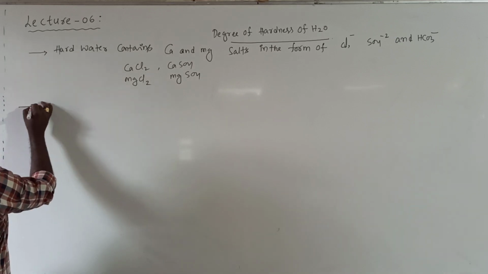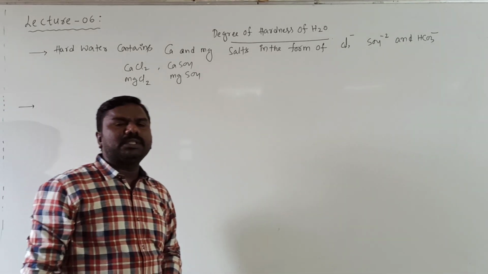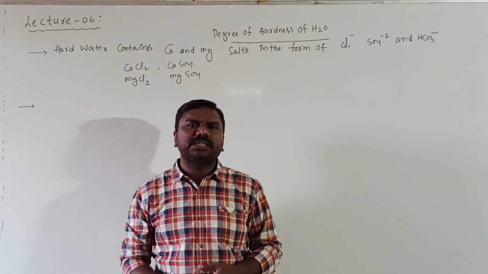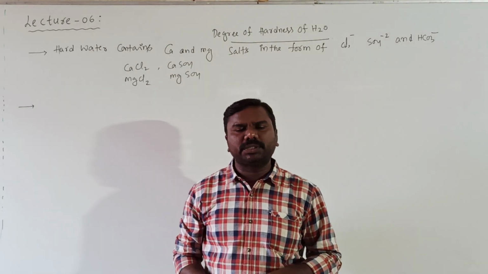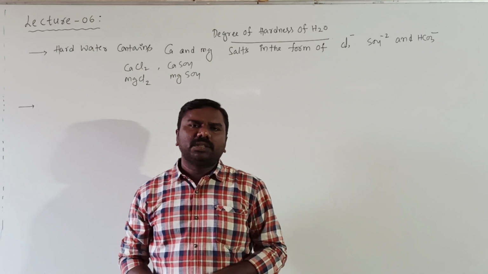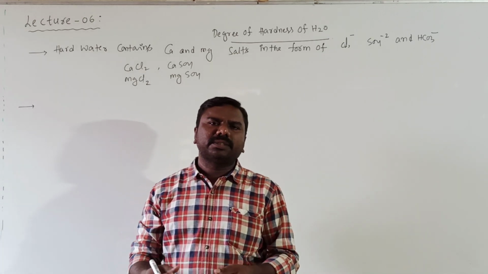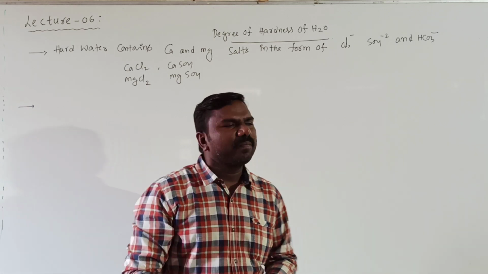Hardness of water is expressed in terms of calcium carbonate. It means how much calcium carbonate is produced, and based on that we can say this much is the hardness of water.